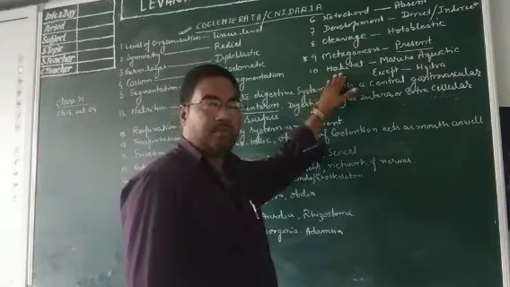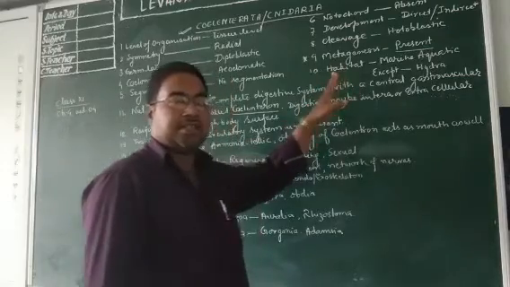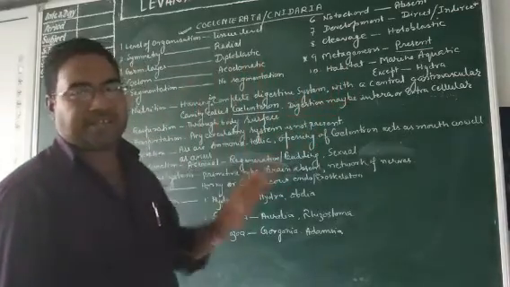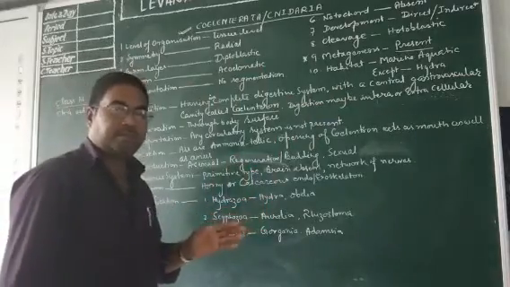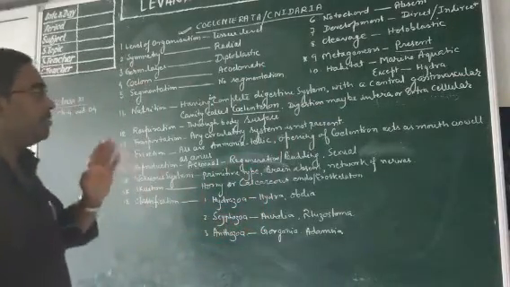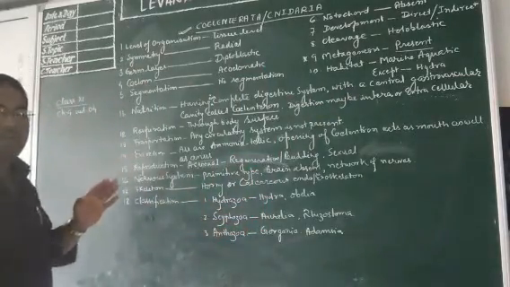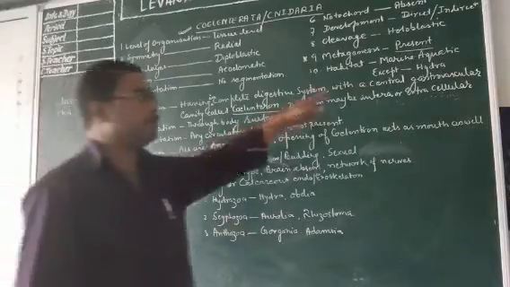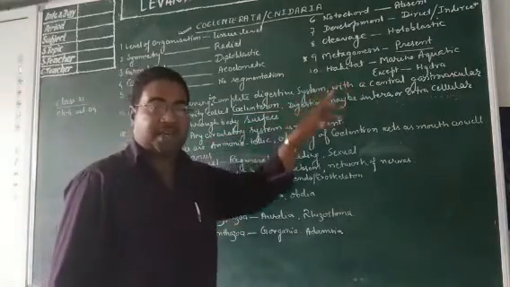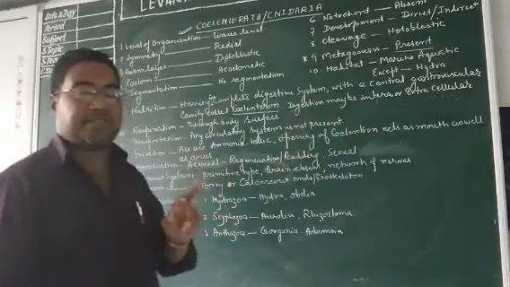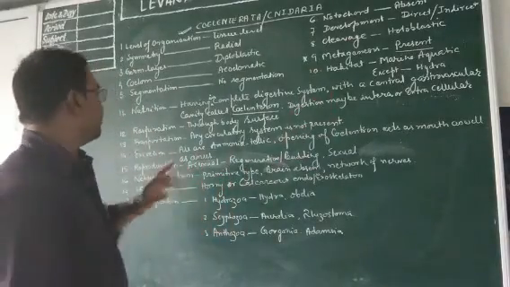Now, what is the habitat? All the Coelenterata are marine aquatic. They are found in water, but they are marine. They are not found in freshwater. Only one exception is there: Hydra is a Coelenterate found in freshwater.